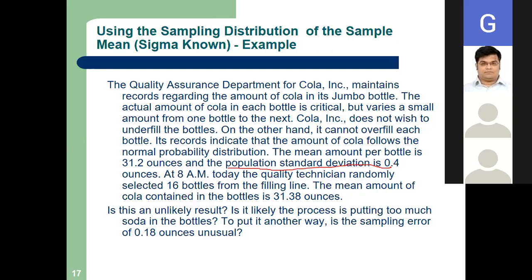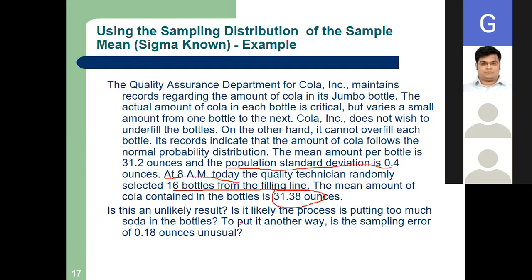At 8 a.m. today, the quality technician randomly selected 16 bottles from the filling line. The mean amount of cola contained in the bottles is 31.38 ounces.